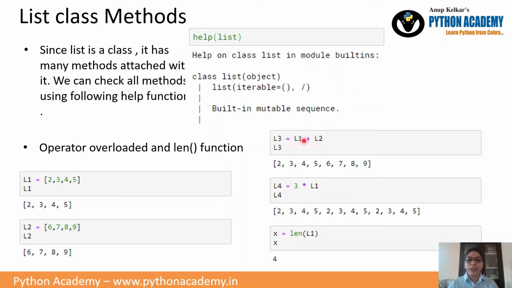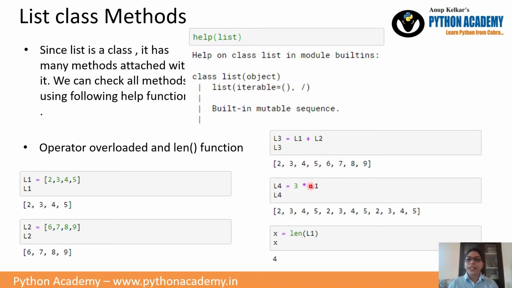Whenever we use plus, we can add two integers, or we can add two floating point numbers. Similarly, we can add the elements of list 1 plus list 2. Here L1 plus L2 means it will take the elements of L1, then the elements of L2, and form a new list. You can assign that list to some variable. Here we are assigning L3. When we print L3, you can see we have the elements of L1 and the elements from L2.